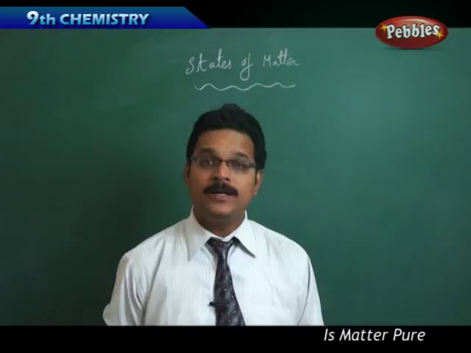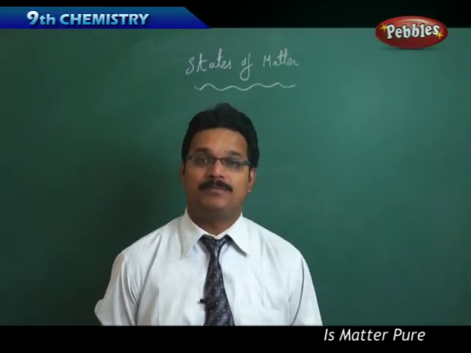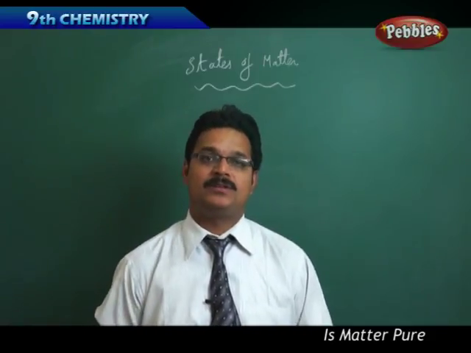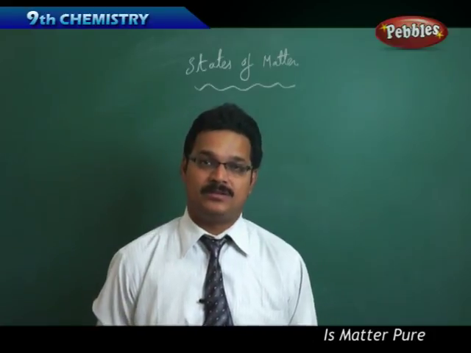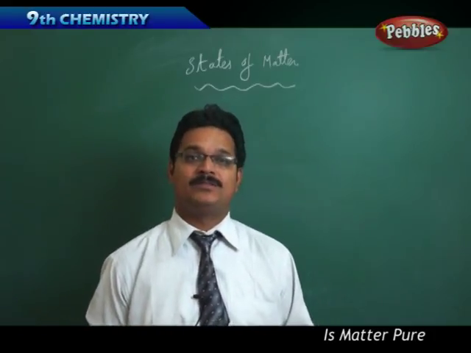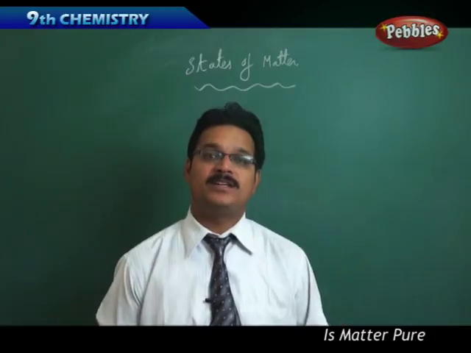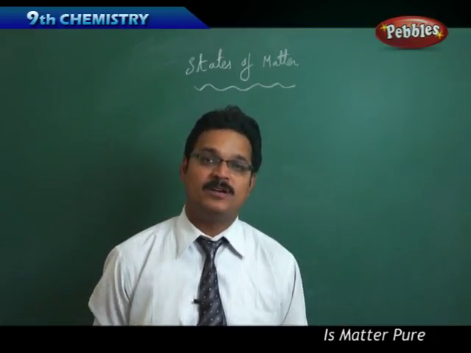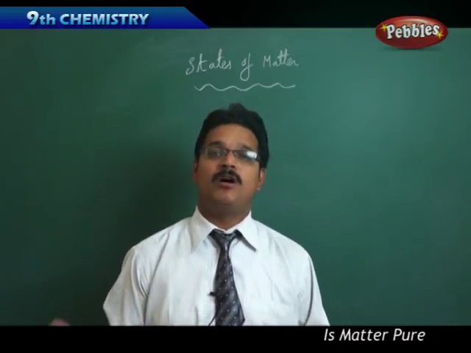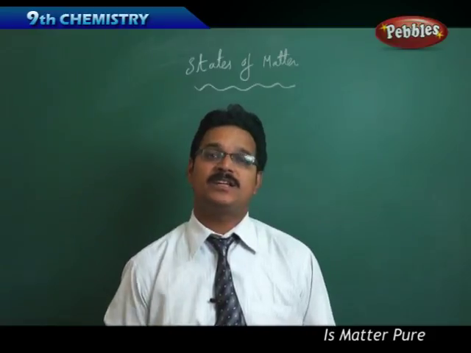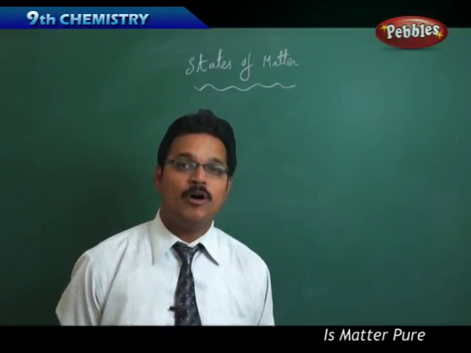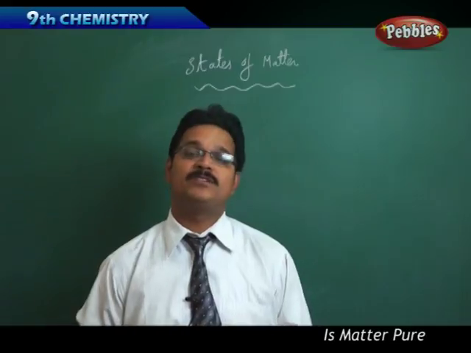We also know that matter has different shapes and different sizes. Matter comes with different textures. If you see human beings, we come in different sizes, different properties, different behavior, different colors. If you see different objects, they have different sizes and different textures. So why do different objects have different shapes, sizes and structures?